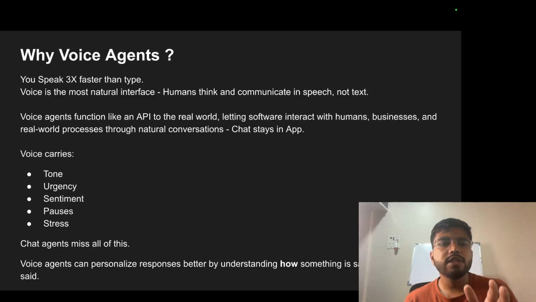A voice agent functions like an API to the real world. Voice agent, that's an API to the real world. So your software can interact with humans, businesses, real world processes through natural conversations. That is the experience that we need to make through voice agents, right? Chat is everything, it stays within the app, it's not natural.